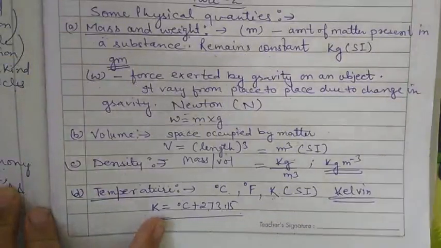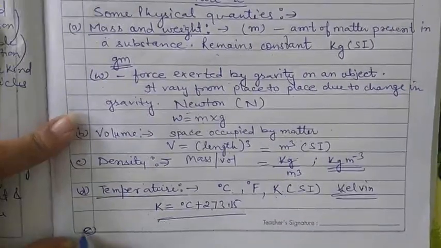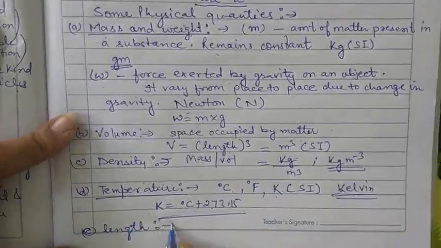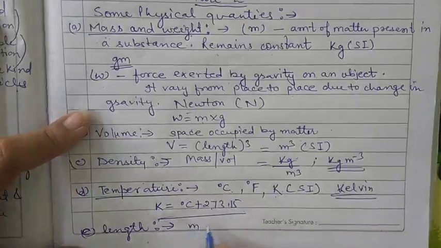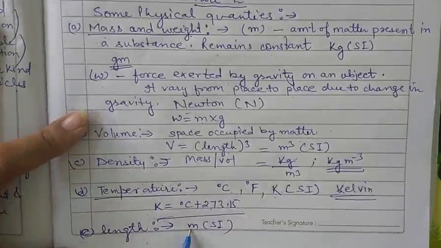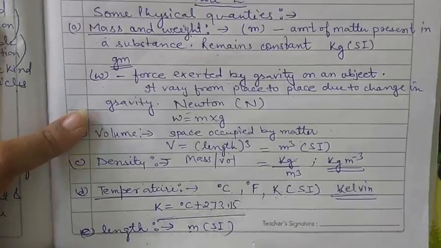Okay. Now the last one is the length. Clear? So the SI unit of the length is meter. Meter is the SI unit of the length. And it is very common to express the length in the Angstrom also.